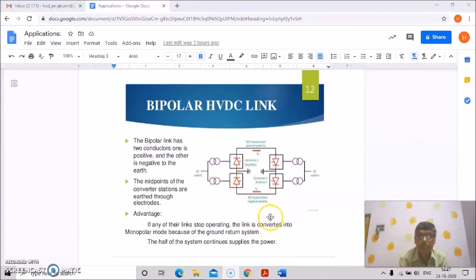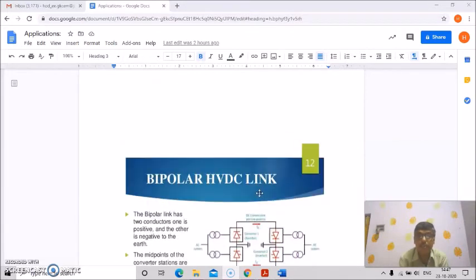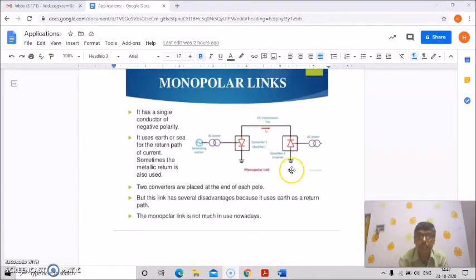This diagram will make it clear, and if you compare this bipolar HVDC link diagram with the monopolar link, you will see why, if one of the links stops operating, it acts as a monopolar link.